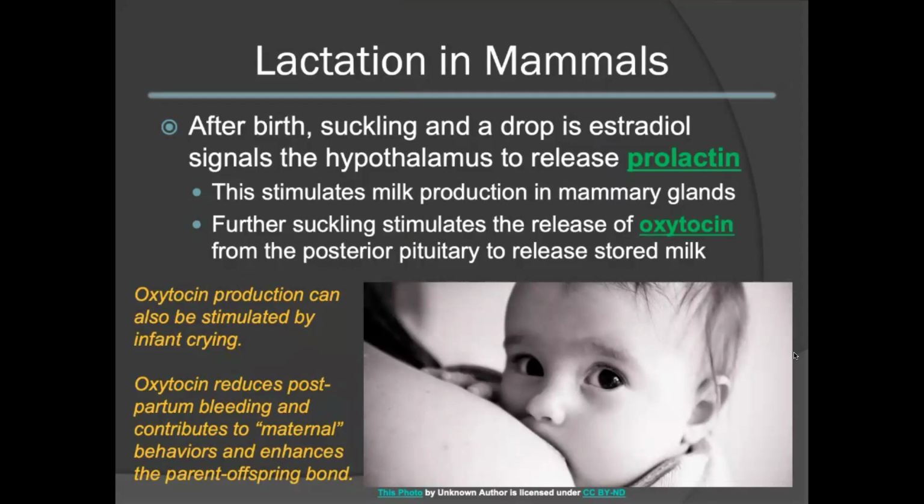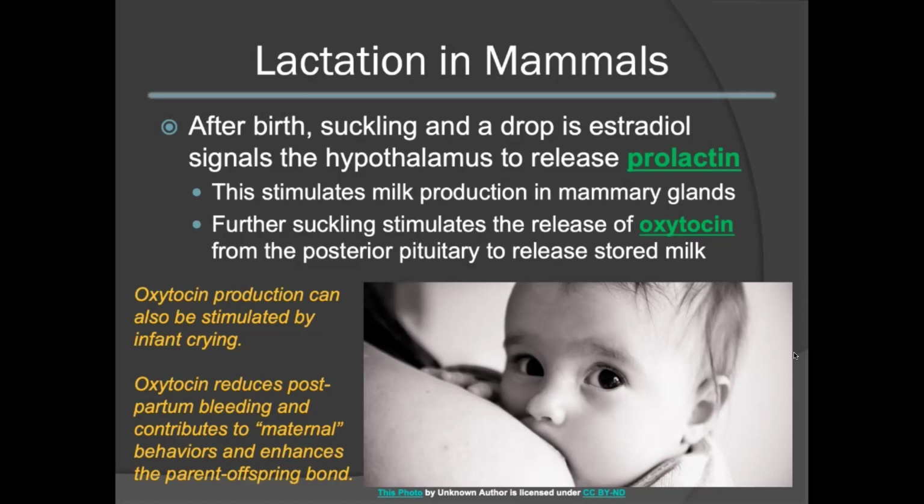After birth, suckling and a drop in estradiol will act on the hypothalamus and cause it to release prolactin. Prolactin is important in stimulating milk production in the mammary glands. Further suckling also will cause a positive feedback loop and stimulates the release of oxytocin from the posterior pituitary. This will cause the release of any stored milk.